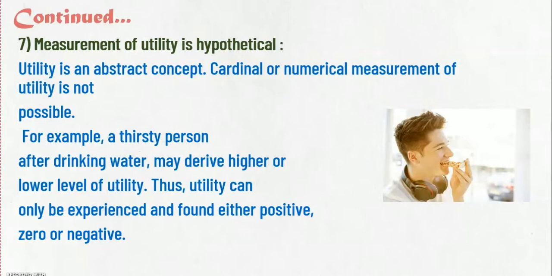And therefore, after drinking a glass of water, he cannot express his feeling that he is satisfied by number. He can say, I am satisfied a lot or a little bit, or I didn't get any satisfaction after consuming the product. And therefore here it says measurement of utility is hypothetical. We can just express it in the form of either positive, zero or negative.